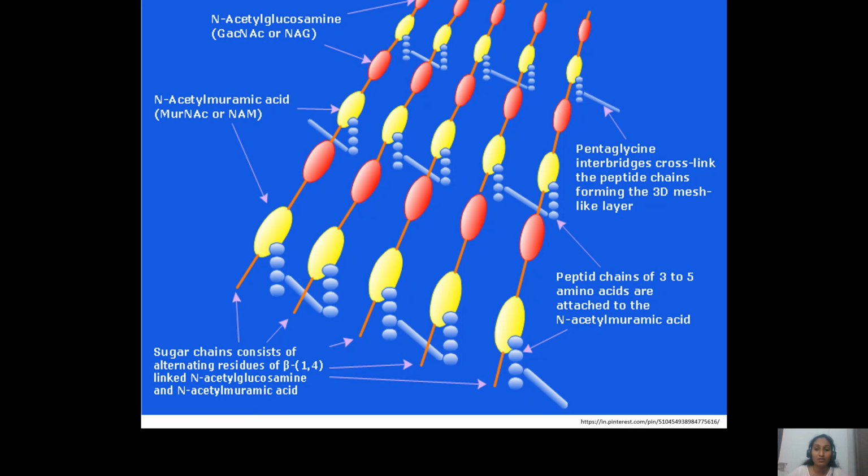This bridge is called the pentaglycine bridge. Five glycine molecules are present in this bridge. So these pentaglycine cross linkages and the beta-1,4 glycosidic linkages form a cross network, a mesh-like network, which gives rigidity to the bacterial cell wall.